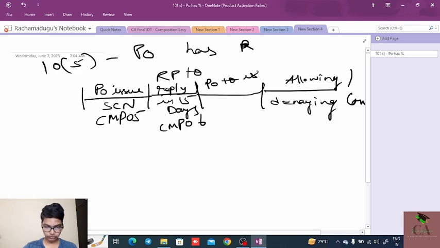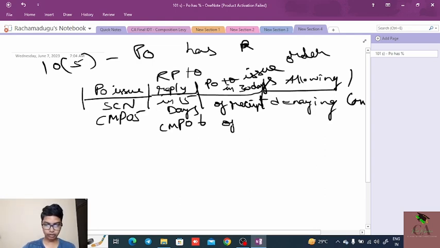The PO is to issue the order in 30 days of receipt of the reply in the form of CMP07.